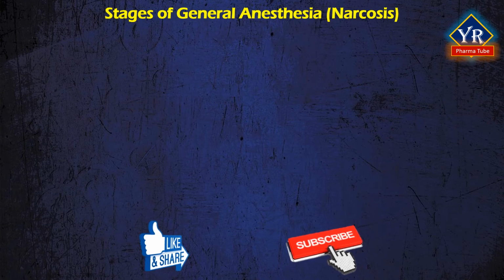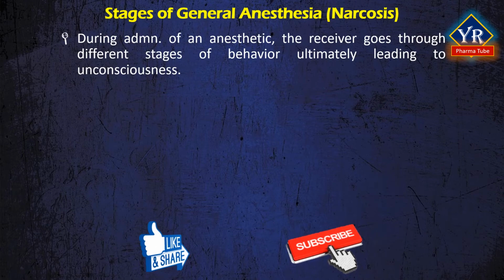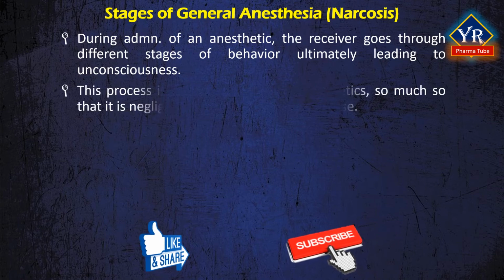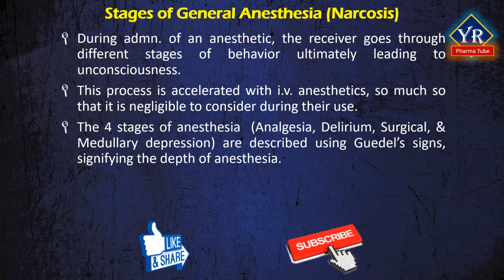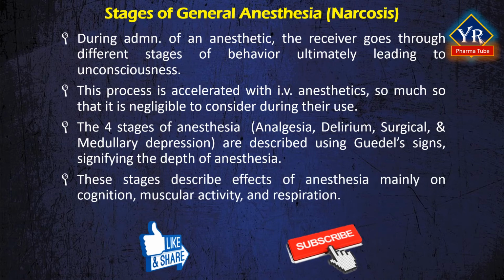Stages of anesthesia. During administration of an anesthetic, the receiver goes through different stages of behavior, ultimately leading to unconsciousness. This process is accelerated with intravenous anesthetics, so much so that it is negligible to consider during their use. The 4 stages of anesthesia are described using Guedel's signs, signifying the depth of anesthesia. The stages describe effects of anesthesia mainly on cognition, muscular activity, and respiration.